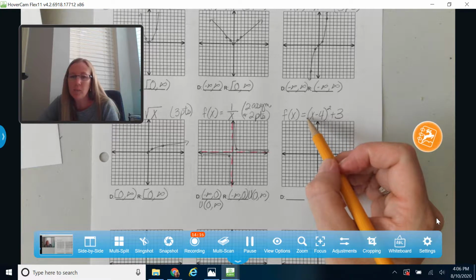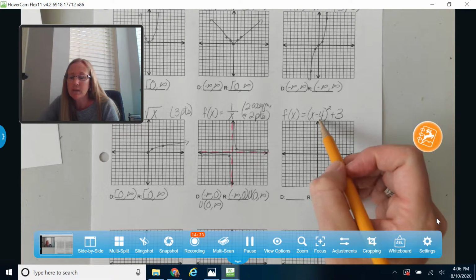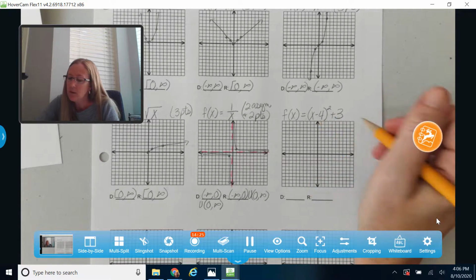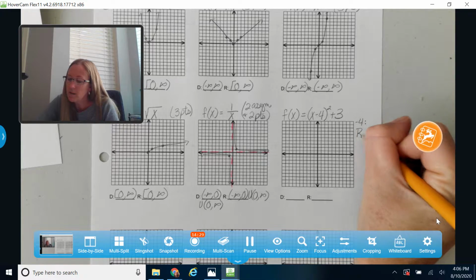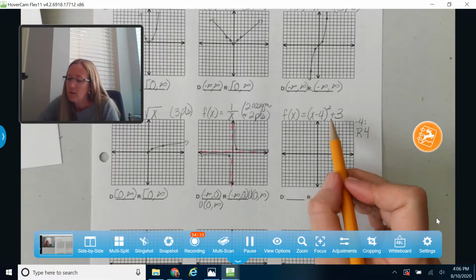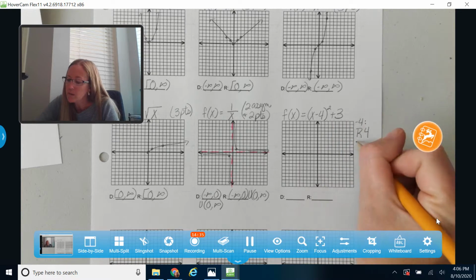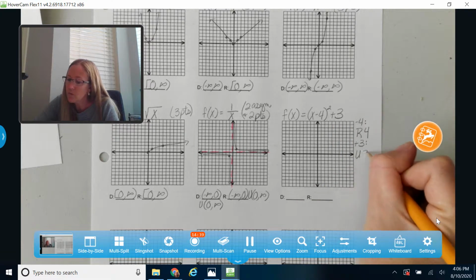Let's find out first where we're going. I don't have anything happening up here in the front, so I don't have to worry about a reflect or a stretch or a shrink. The first thing I have happening is this minus 4 on the inside. So the minus 4 is going to make this thing move to the right 4 units. And then the other thing I have happening here is this plus 3. So that plus 3 is going to make this graph move up 3 units.